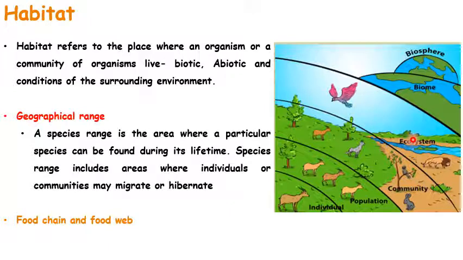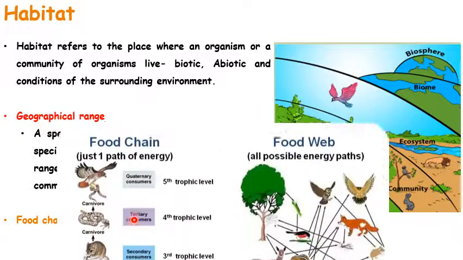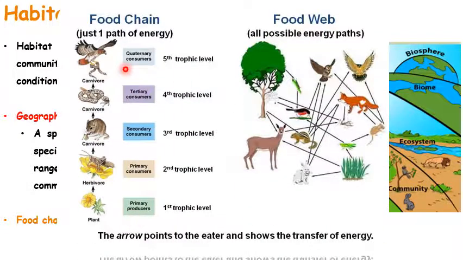This is how a food chain and food web is created during the geographical range of a species. Even normally there will be food chains and food webs. I hope you all know the difference between a food chain and a food web. If you still don't know, you should go and watch the video I already posted regarding the food chain and food web.